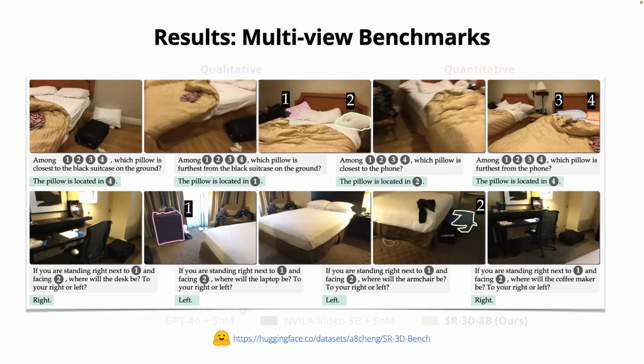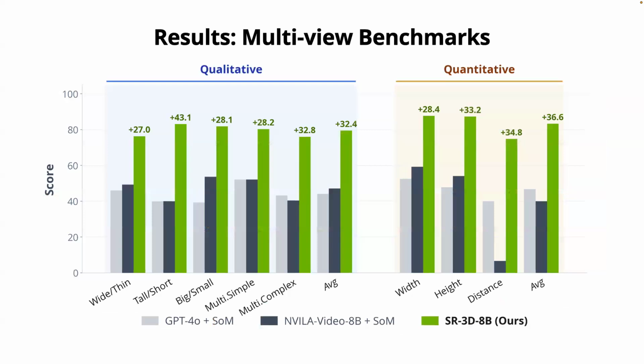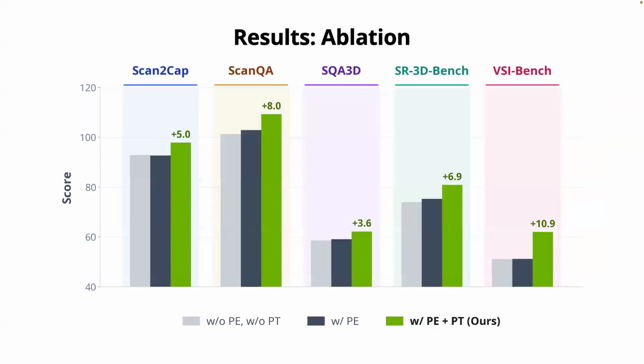Basically, it's a new benchmark we created because there is no video spatial benchmark that includes annotated regions. So we build a dataset really similar to VSI Bench, but with optional region annotations inside. Comparing our method with some baselines plus SoM, set of marks, we see strong improvements. Set of marks works pretty well for single view images, but for multi-view it performs poorly because it's hard to track different annotations across multi-view cameras.